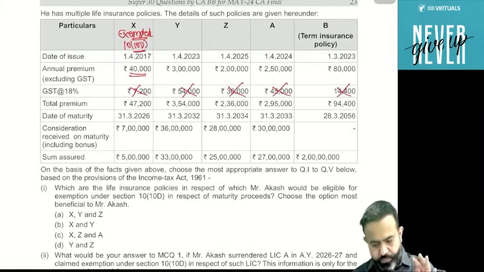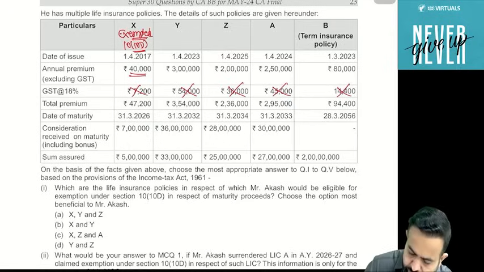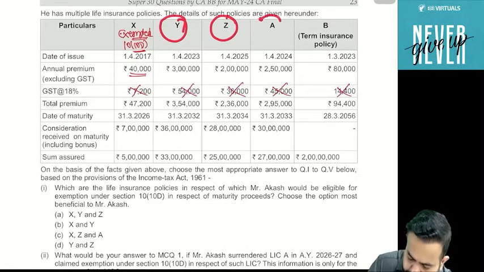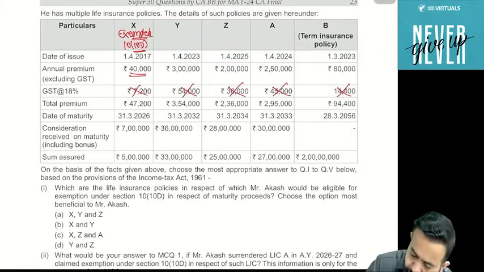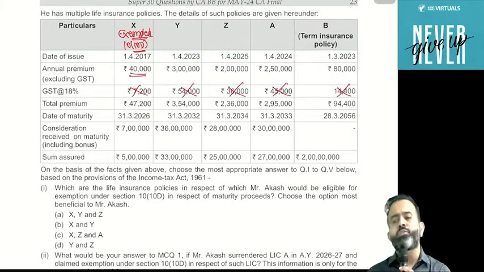Now next part. Next guys, there is one policy Y, one policy Z, one policy A, and all these policies are taken on or after 1/4/2023. And policy B, but policy B is a term insurance policy. Hey guys, what is the meaning of term insurance? You know, many times many people say, take the term insurance, term insurance. What is the meaning of term insurance?